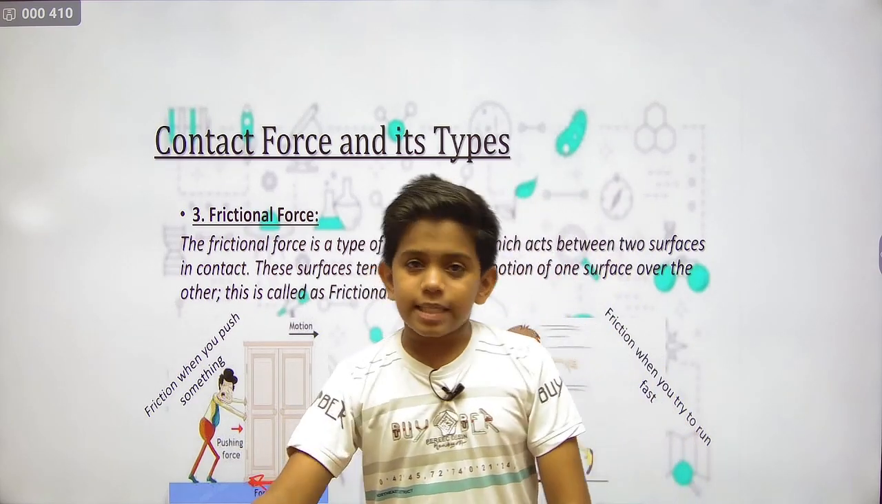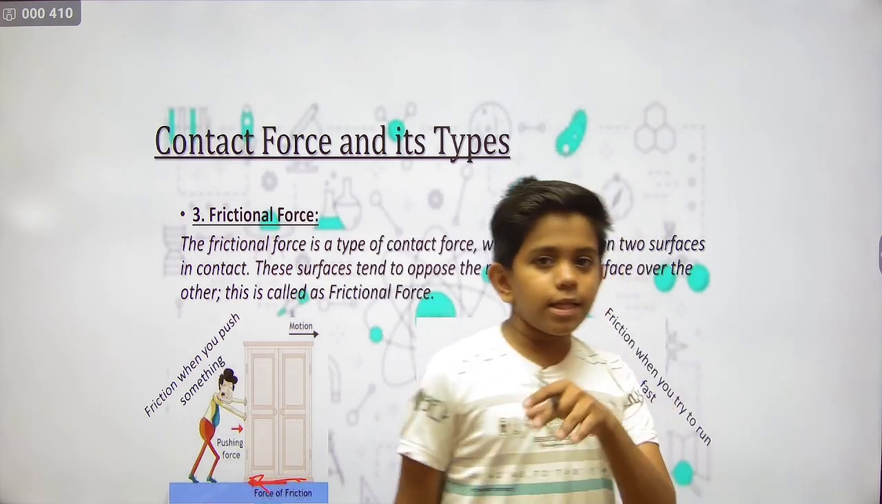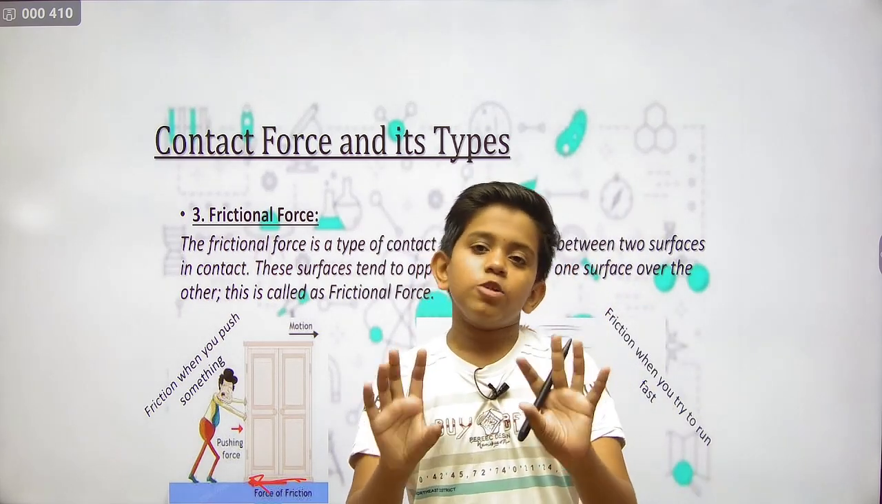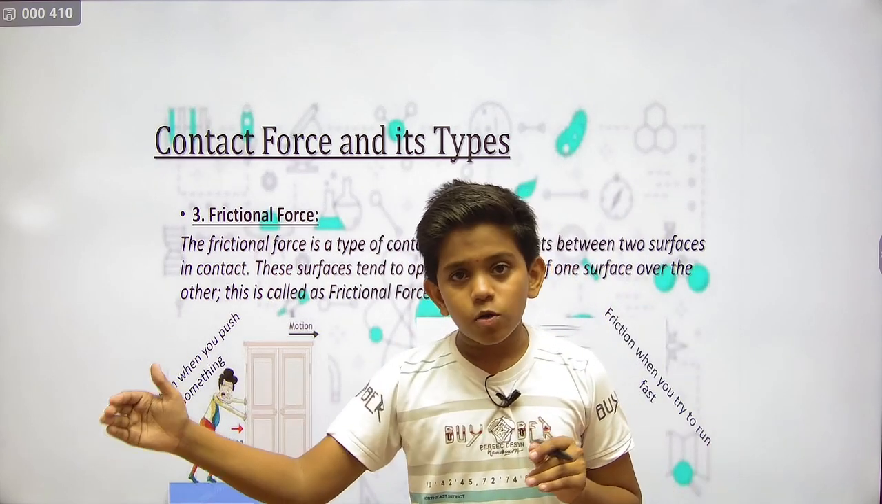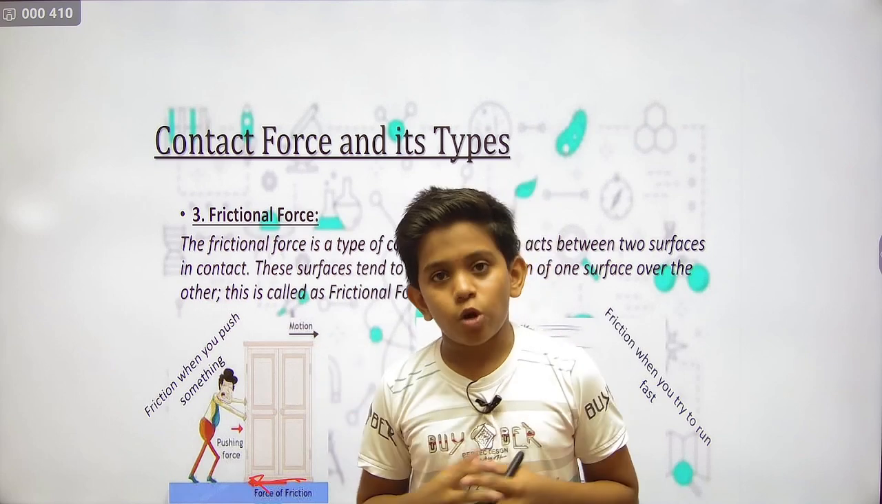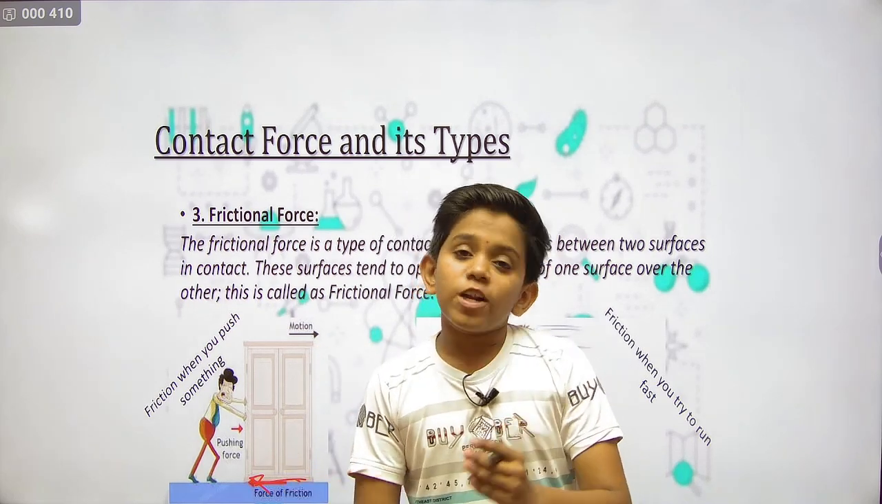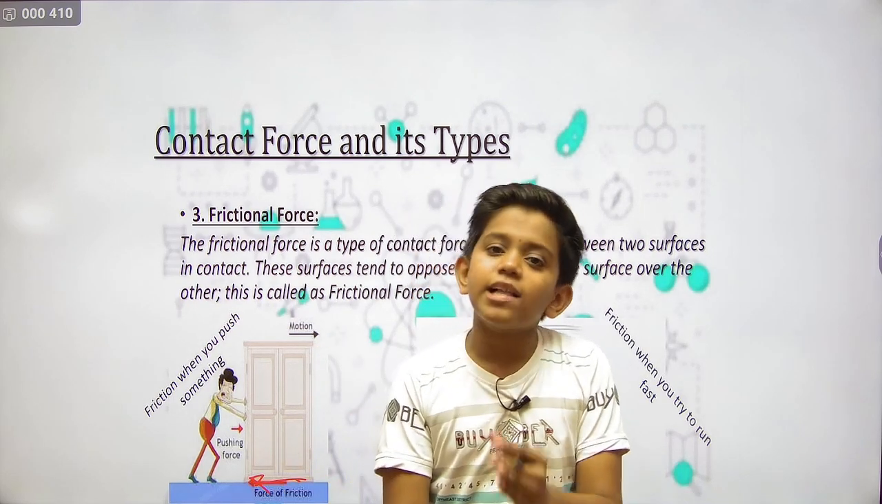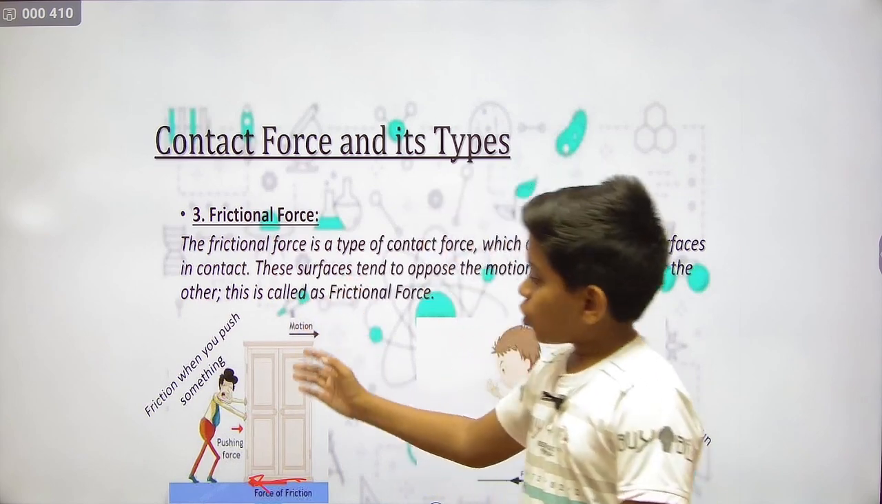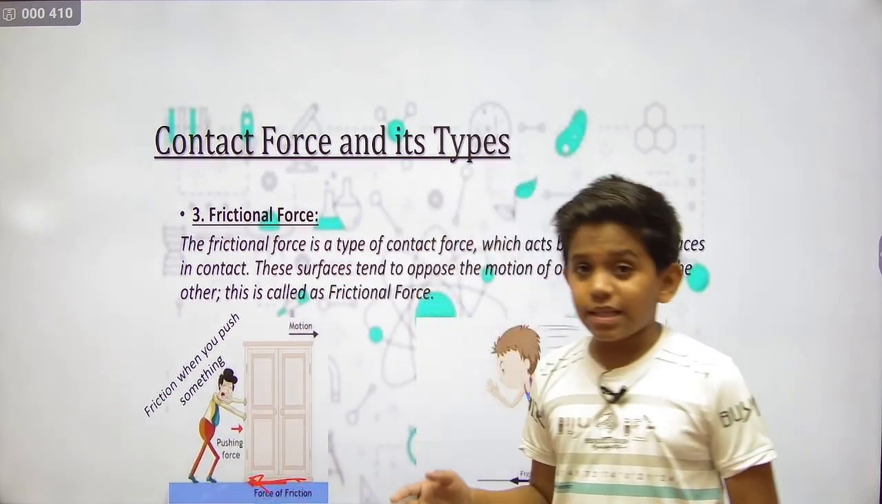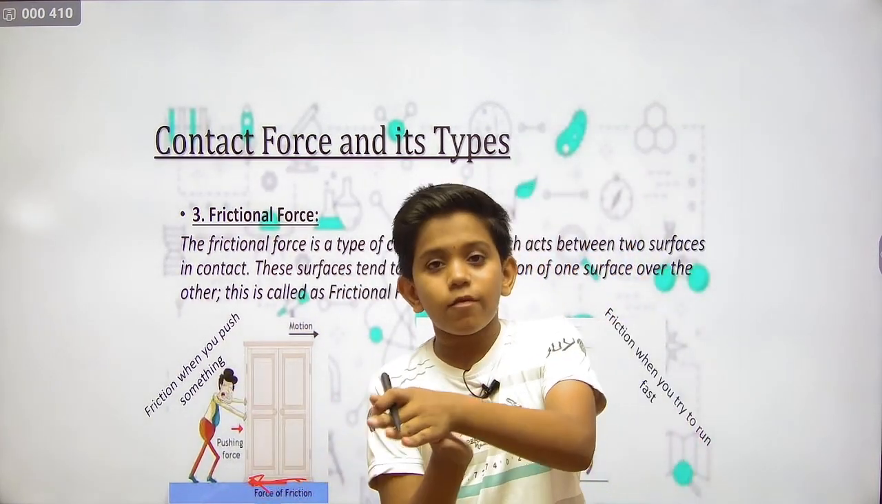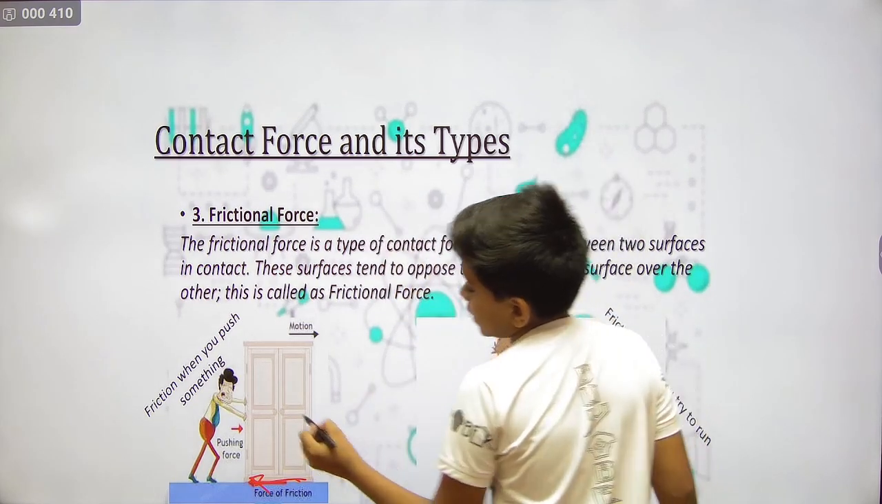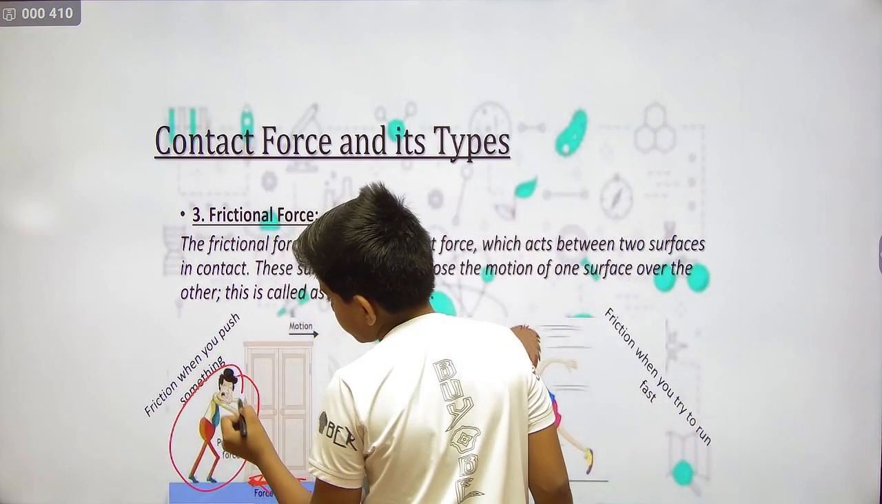Suppose you are riding a cycle and you are pedaling and at a moment you stop. At some point it will go forward, but after that it will stop. Why? Because of the frictional force between the tire of the cycle and the road. So frictional force is applied by two objects, the rubbing of the two objects. Now here this person is pushing this door.